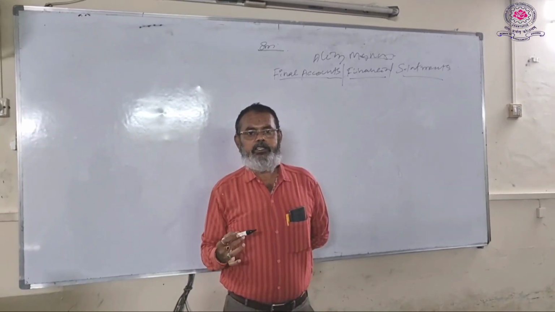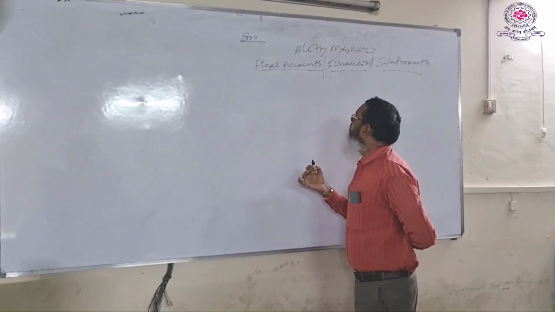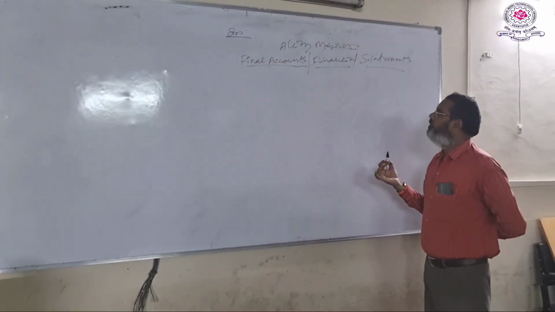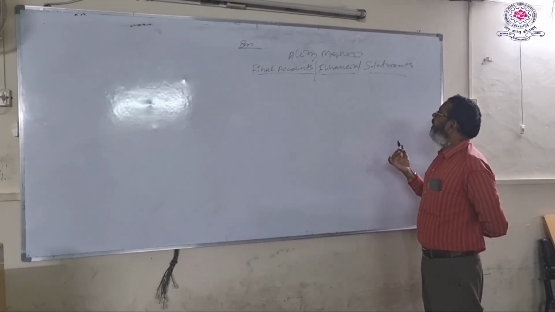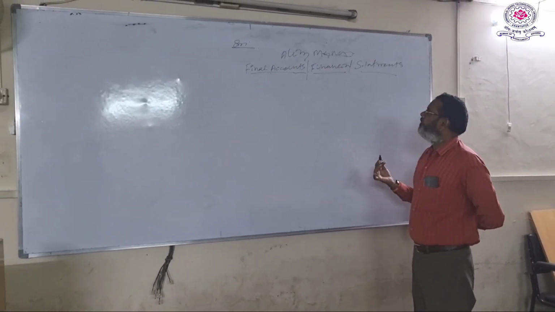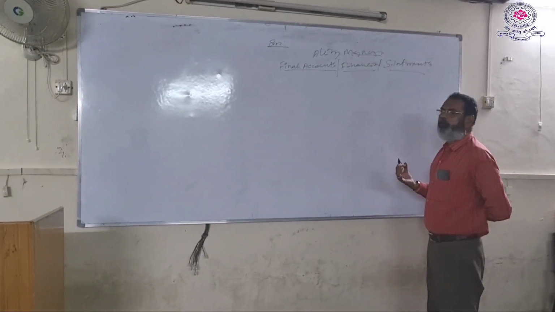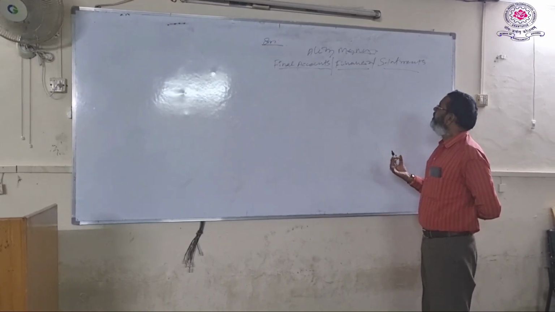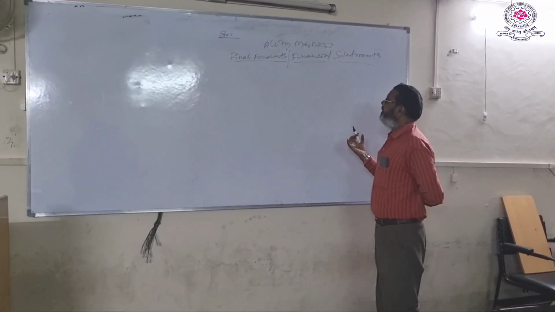In order to take the right decision at the right time, accounting information is a base. So in MBA, financial accounting for managers is a very important paper. The accounting information is a base for the management to take the right decision.